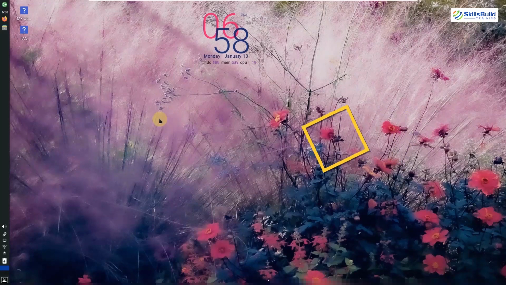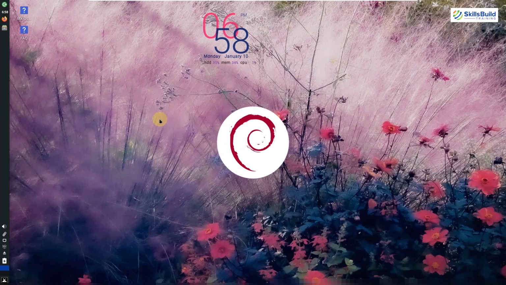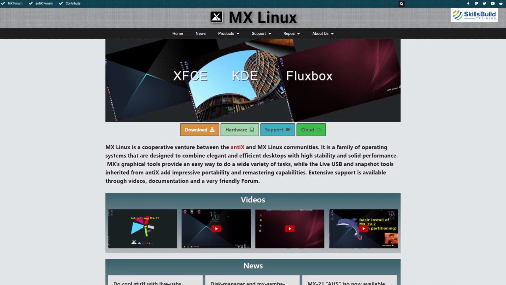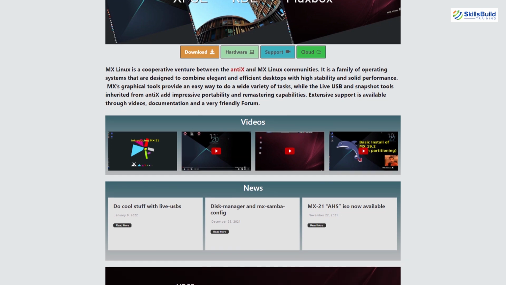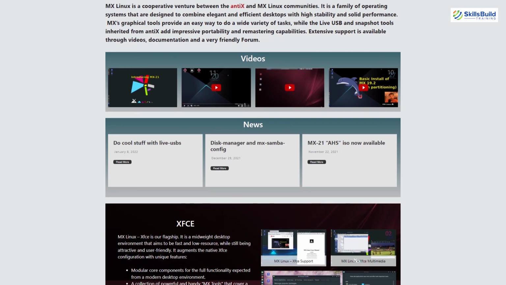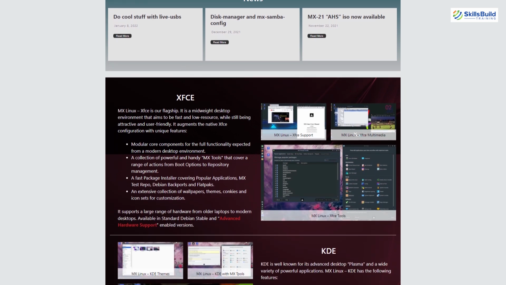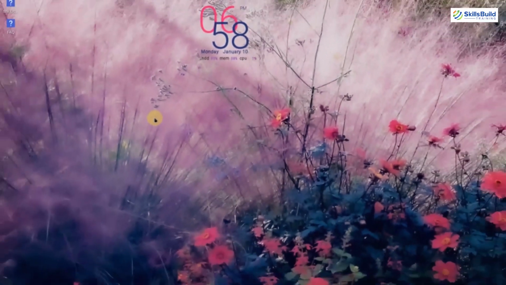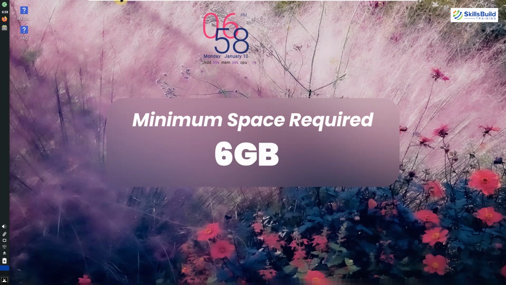Number 4, MX Linux. MX Linux is another Linux distribution that is based on Debian, which further is based on Ubuntu. It is a mid-weight Linux distribution and uses the XFCE desktop environment. MX21 just got released on 21st October 2021 with all its latest updates and features. MX Linux is one of those distros that provides extensive documentation. Its manual contains more than 200 pages and covers everything that a new user might ever need. The minimum space required to install this Linux distribution is about 6 GB.